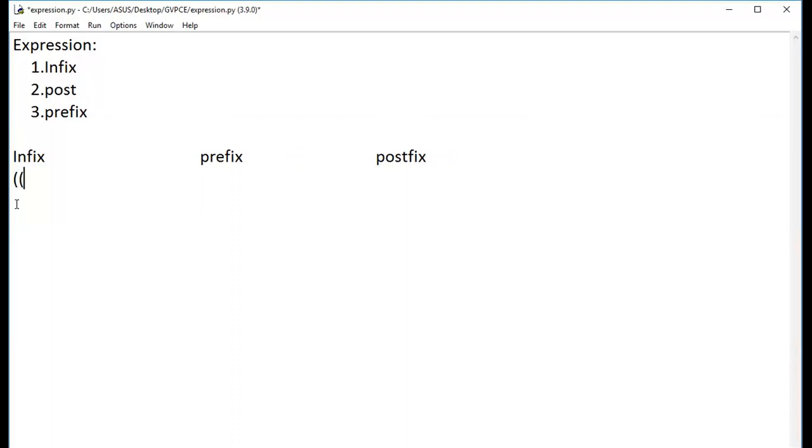So here, let me give this expression. For example, the expression is given like this: x into y plus z. If they ask you to convert it to prefix, you are supposed to convert it to the equivalent expression. Let me tell you how to convert it. Listen carefully. First, you can notice that the first preference is given to the element inside a bracket. So in this expression, I'll write the elements inside the bracket like this. Then for the symbol, in prefix, the symbol should be placed before it. So I'll place the multiplication symbol before it.